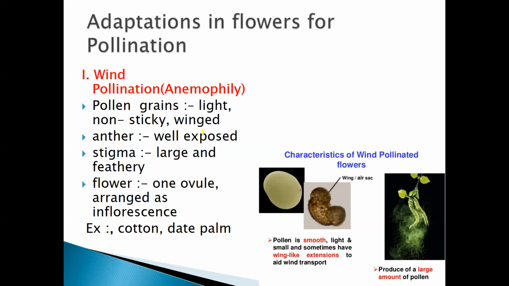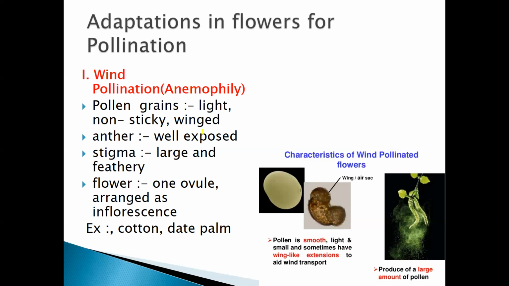And the stigma of wind pollinated flowers is large and feathery. Feathers are there. Now, why is it large and feathery? Feathers, you know, birds also have feathers, right?